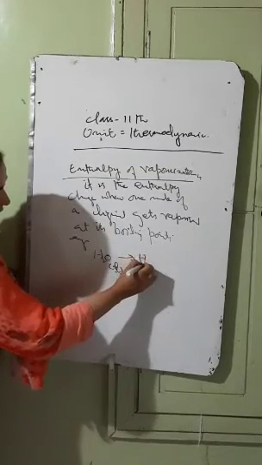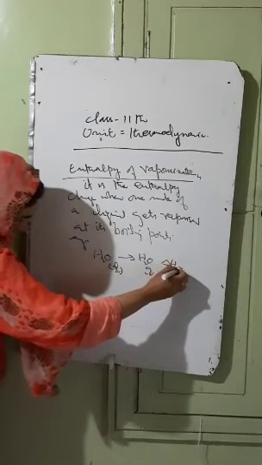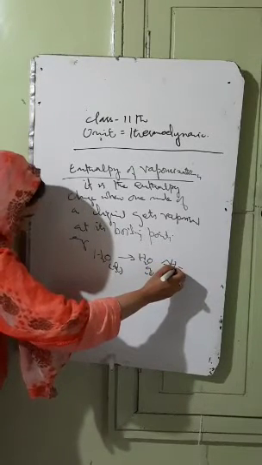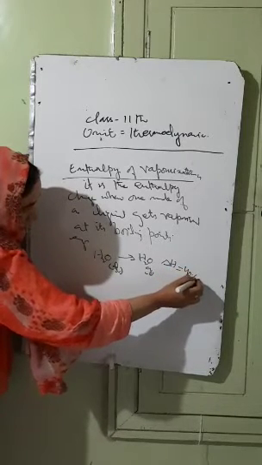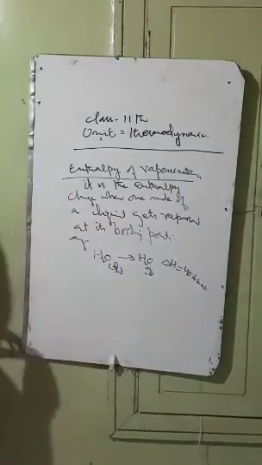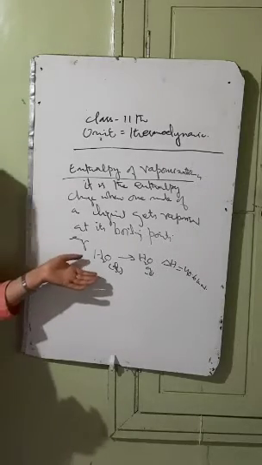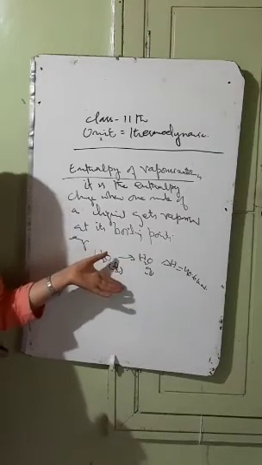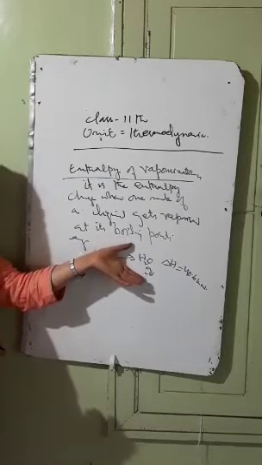It gets converted into the water that is in the gaseous form, and यहाँ पर delta H जो है, that is equal to 40.6 kilocalorie per mole at the moment. This amount of energy is absorbed when 1 mole of the liquid gets converted into the gaseous water. That's enthalpy of vaporization.